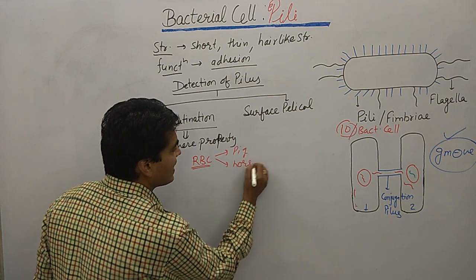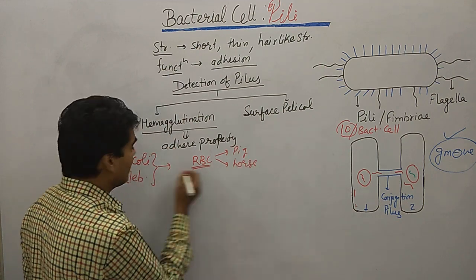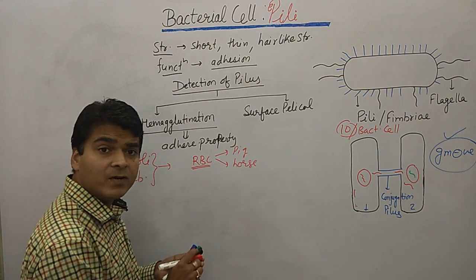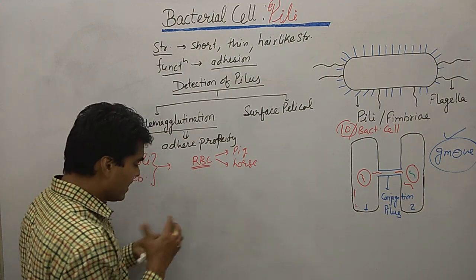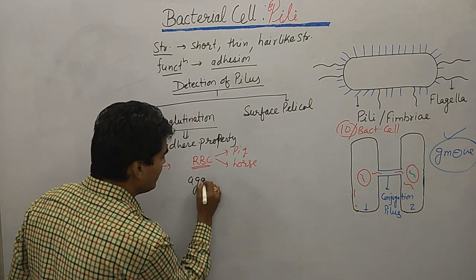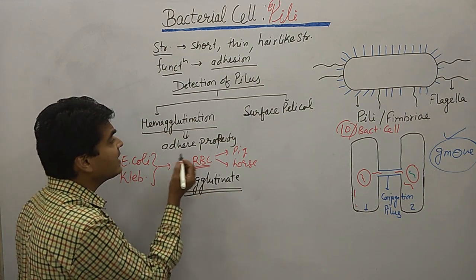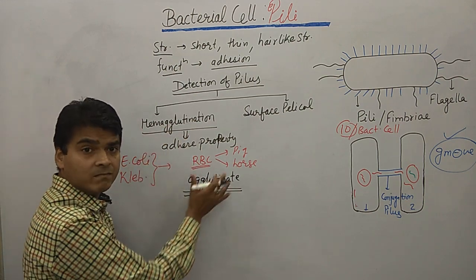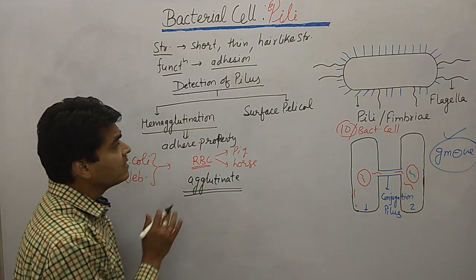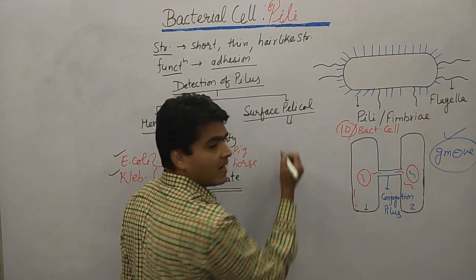From the RBC of such animals these bacteria can bind, okay. So there is an agglutination reaction, they can cause agglutination. Due to this agglutination reaction we are able to detect these types of bacteria, okay.